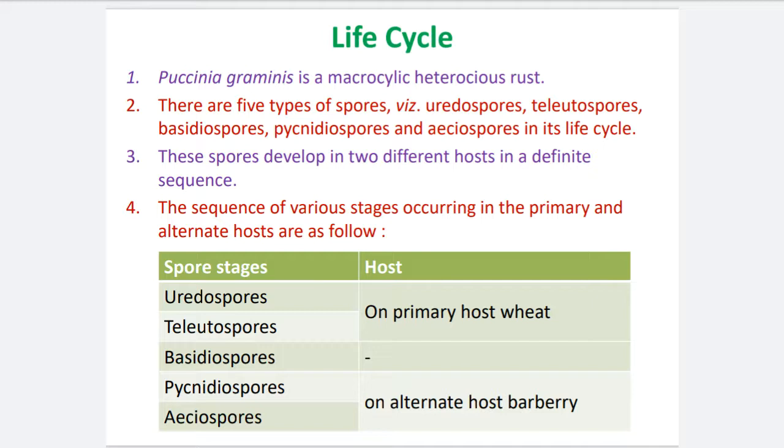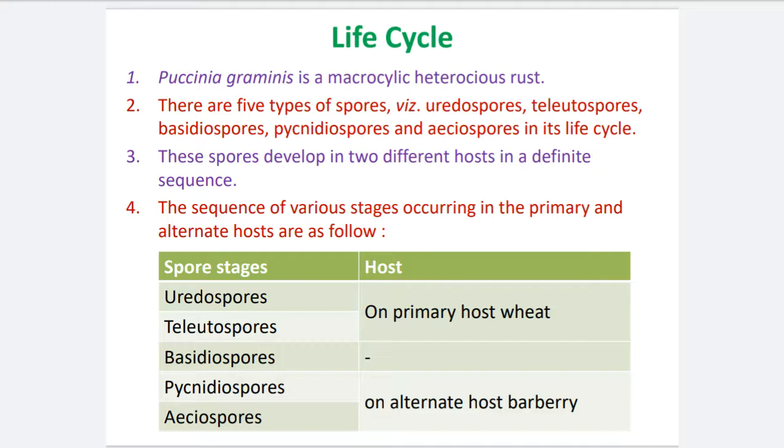You should know what is meant by macrocyclic, heteroecious, dikaryotic, monokaryotic, and the definition of haustoria. Students should know all the definitions. Point number 2, there are 5 types of spores, namely urediospores, teliospores, basidiospores, pycniospores and aeciospores, in its life cycle. Now these spore stages occur in the life cycle of Puccinia graminis.